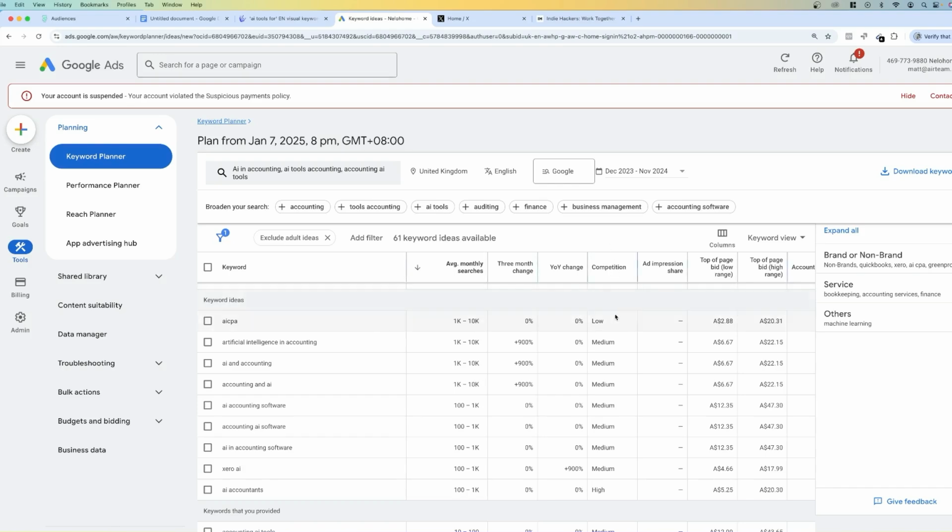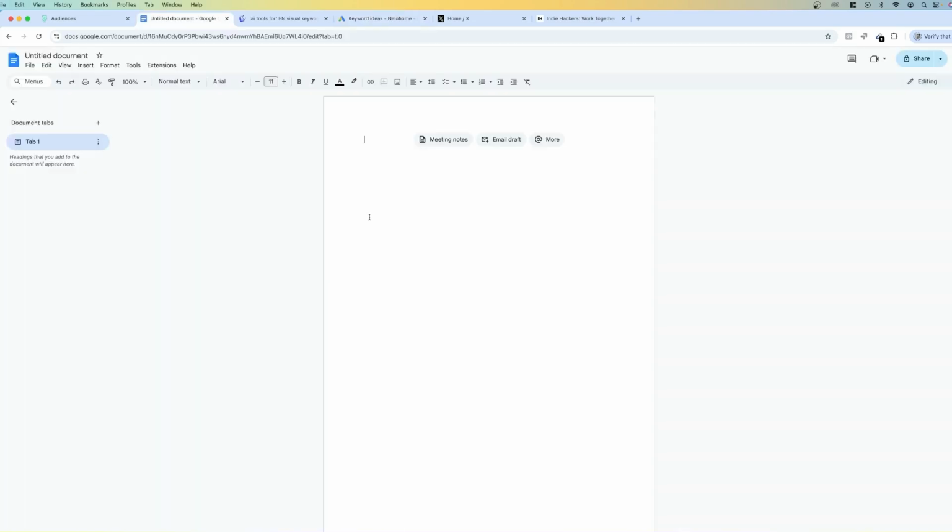Then if you look on the competition column right here, if you see a pretty good average monthly search volume and low competition, that means that there's basically demand for that keyword, but no one's really advertising on it. And that's usually a very, very good indicator of a potential idea that you should explore. Because if you find a bunch of keywords, even if they get like 500 to 1,000 searches a month, and they have very low competition, then that's something that I would actually look at further. And so what I would literally do is just copy this keyword and then go to a Google Doc, and you can just paste it here and then just dive deeper into this.